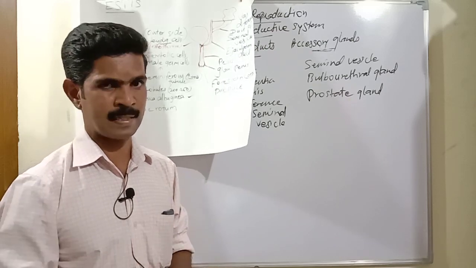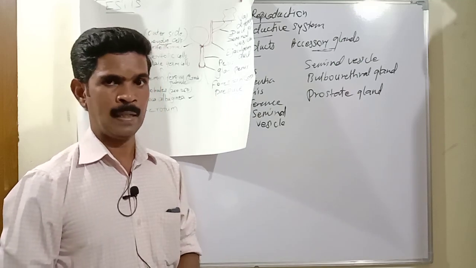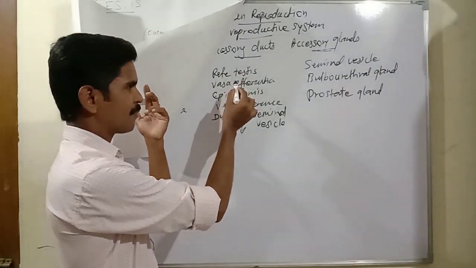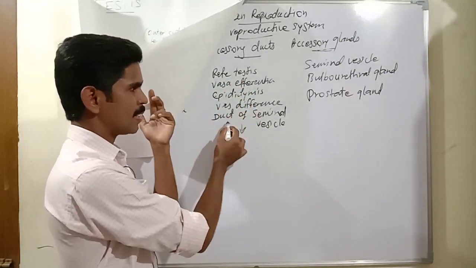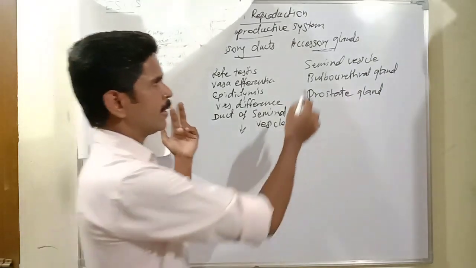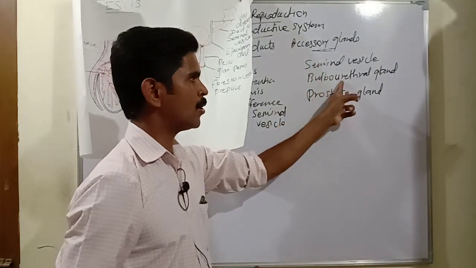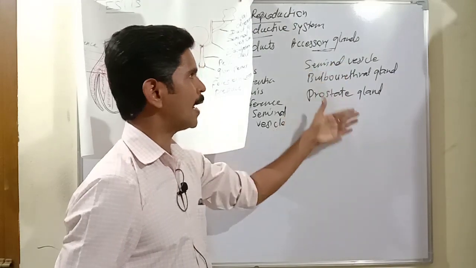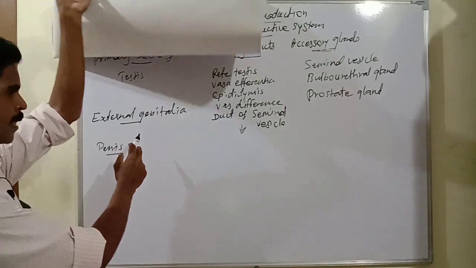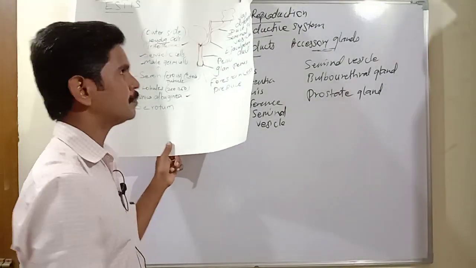Primary sex organ: testis. The testis is the one and only primary sex organ in the male reproductive system. Then accessory ducts, many ducts are there: rete testis, vasa efferentia, epididymis, vas deferens, duct of seminal vesicle, then the common ejaculatory duct also. Then accessory glands: two seminal vesicles, two bulbourethral glands, and one prostate gland. And the external genital organ, only one, the penis. I hope you all understood these points.